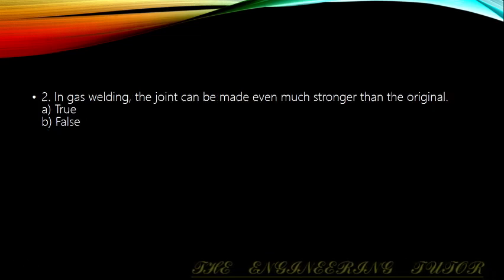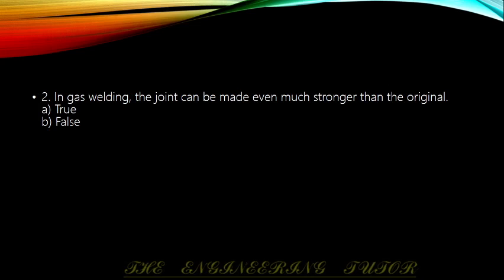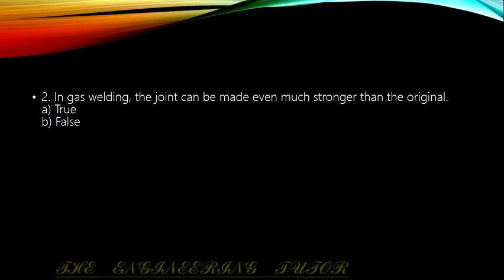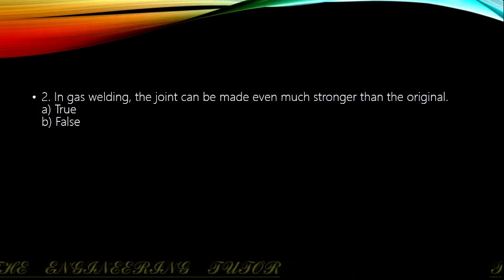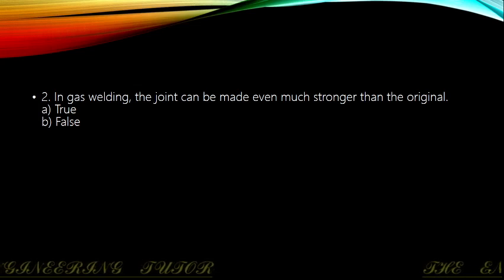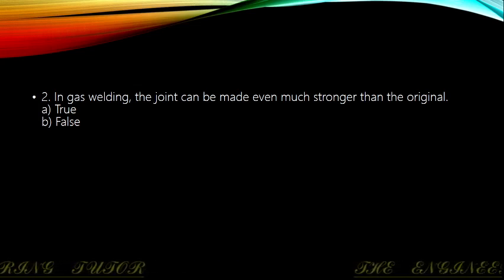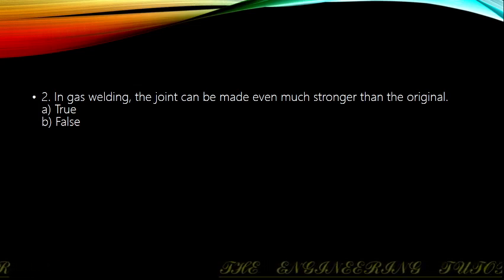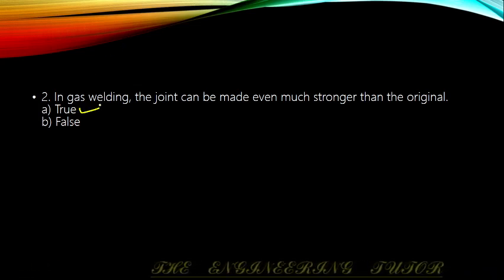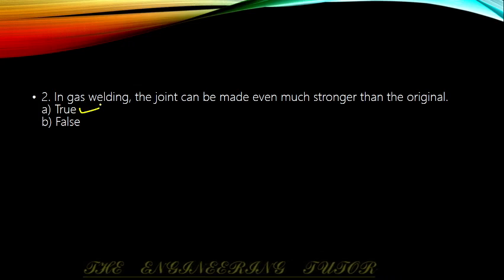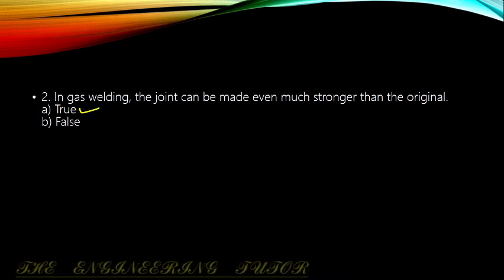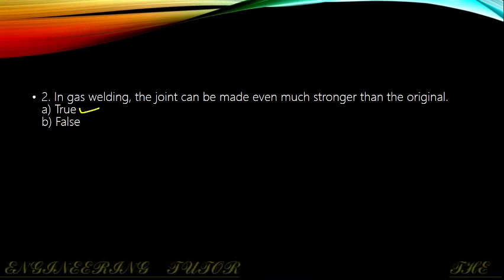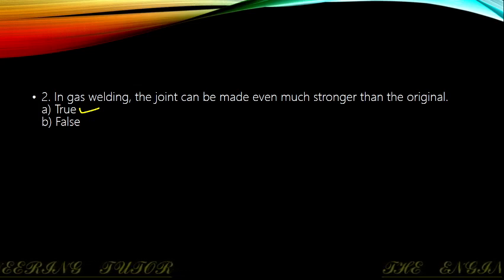Our second question is: in gas welding, the joint can be made even much stronger than the original. Most of us may feel that it's a false statement, but actually it's a true statement. In gas welding, various metals like cast iron, steel, aluminum, copper, etc. can be used for joining operation.